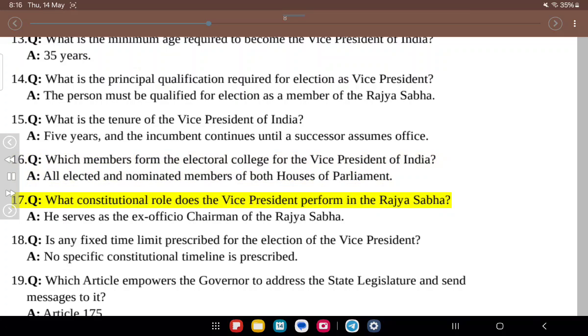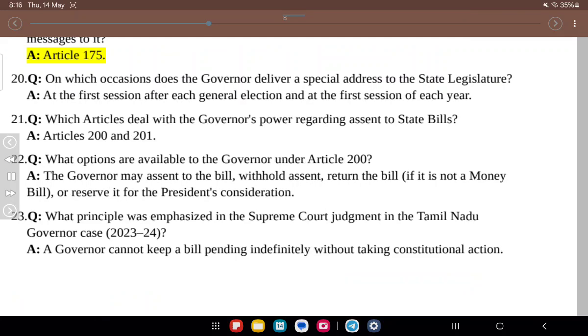17. Q. What constitutional role does the Vice President perform in the Rajya Sabha? A. He serves as the ex officio chairman of the Rajya Sabha. 18. Q. Is any fixed time limit prescribed for the election of the Vice President? A. No specific constitutional timeline is prescribed. 19. Q. Which article empowers the governor to address the state legislature and send messages to it? A. Article 175.